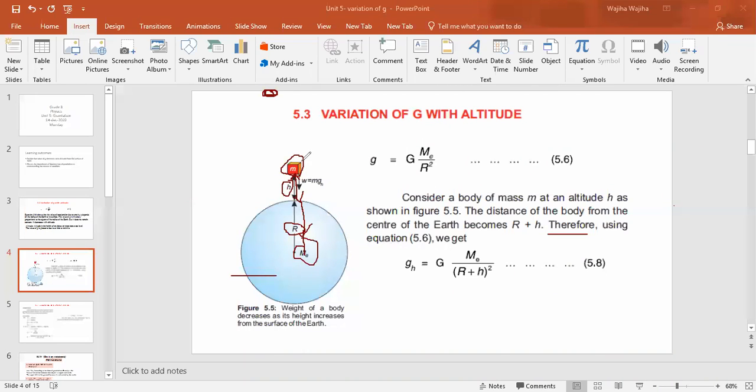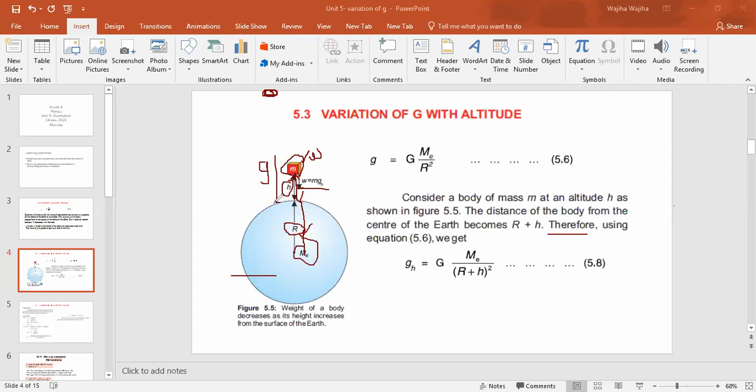This body m has a tendency to move toward the Earth, so it moves with a force equal to W, and W is always equal to mg. Here we take W equals mgh. W is the weight, m is the mass of the body, and gh is the gravity at the height, because the value of g must change, since this object is at some height from the Earth, right?